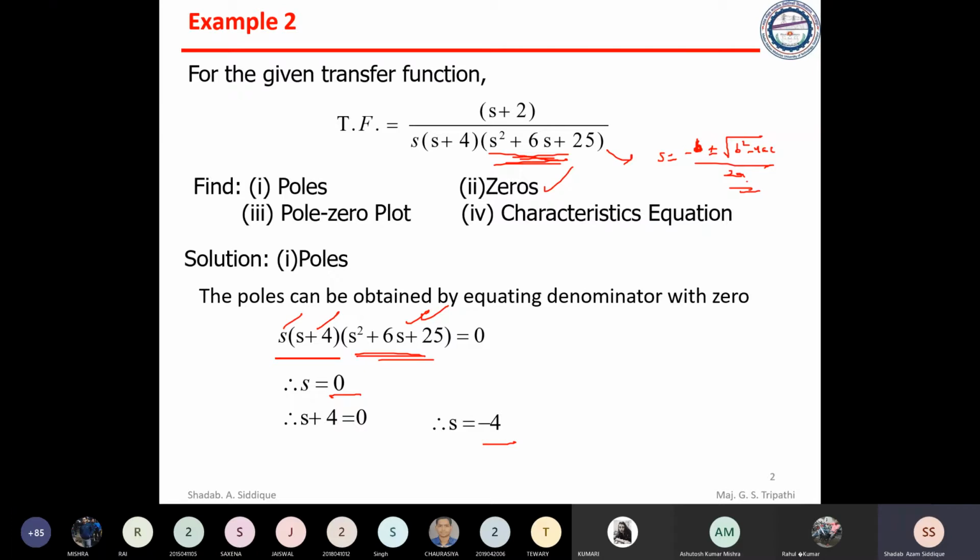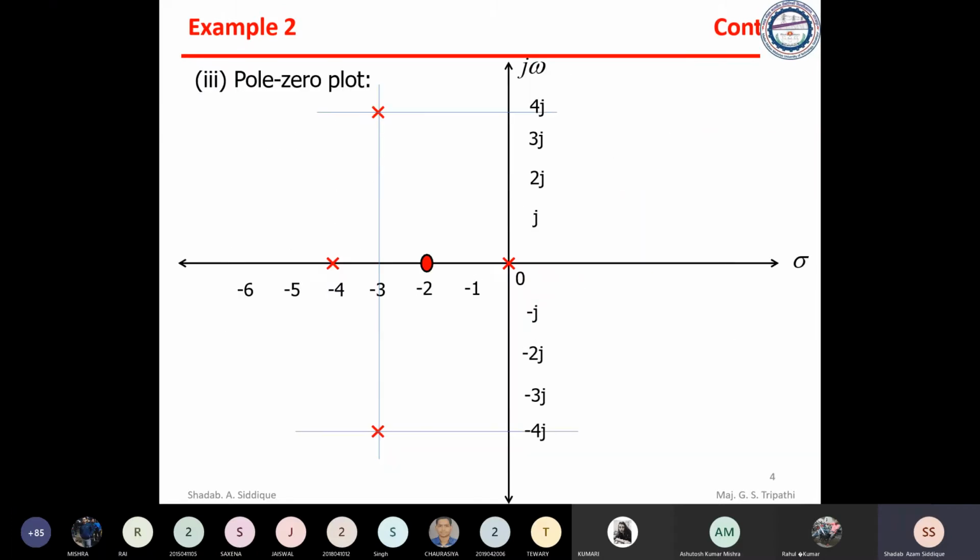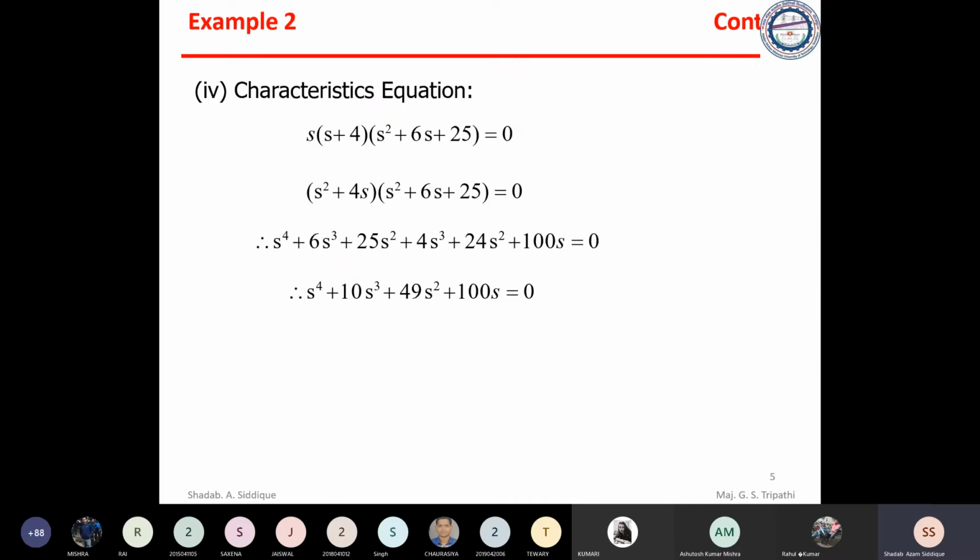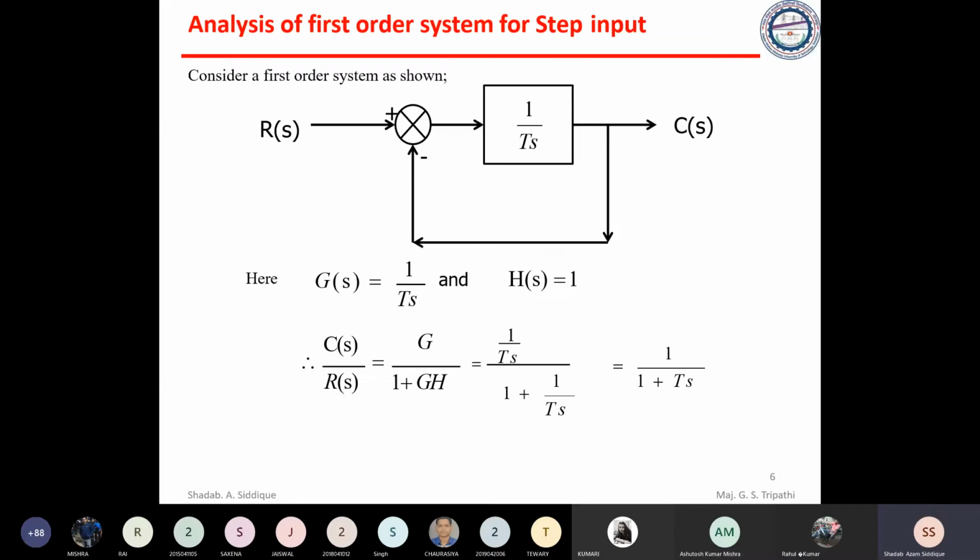Now the fourth one was the characteristic equation. This is the problem given here, and the pole zero plot is given here. You can easily see a zero is represented by a circle, and a pole is represented by a cross. Now for the characteristic equation, multiply all the factors present in the denominator and equate with 0. That will be the characteristic equation.